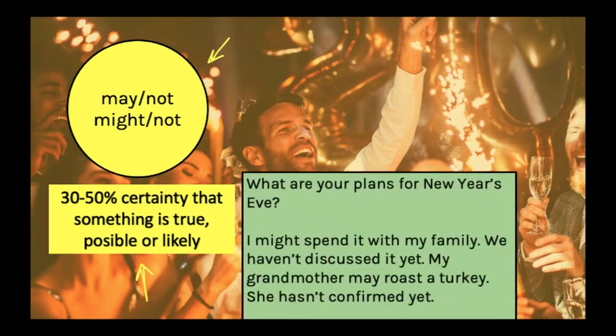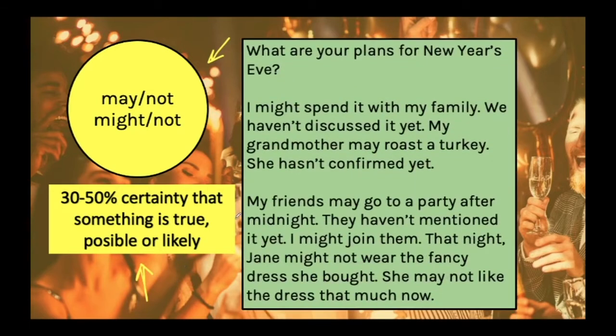Let's see some examples. What are your plans for New Year's Eve? This is a question, and these are some of the answers I've gotten. I might spend it with my family. We haven't discussed it yet. I don't know what we're going to do. So what I do is I use might to speculate what I'm going to do.